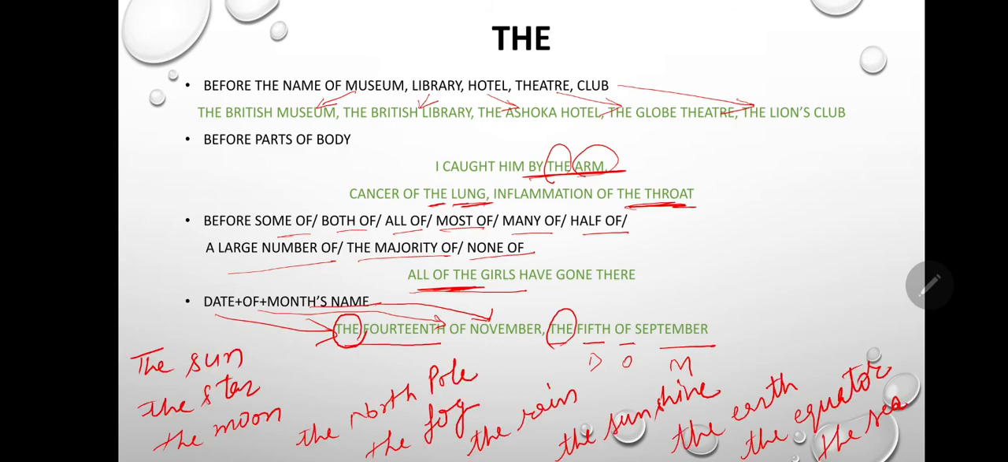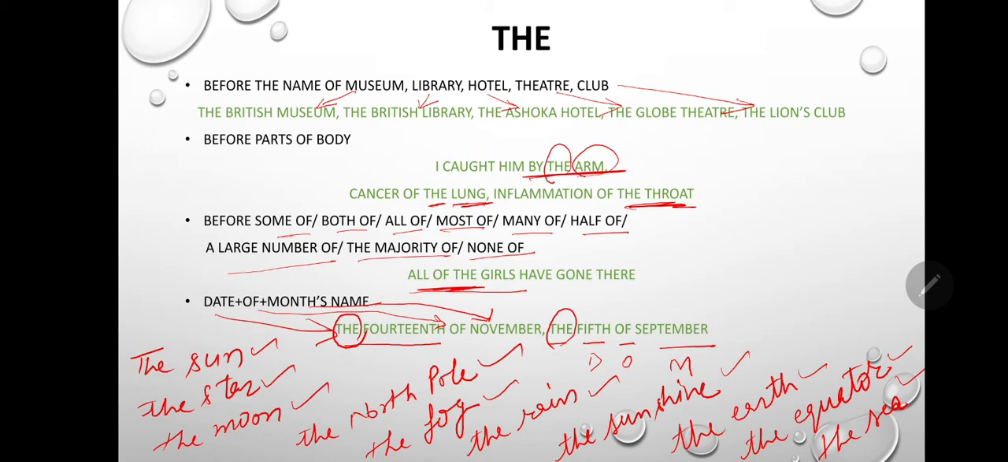In addition to these, we will use the sun, the star, the moon, the North Pole, the fog, the rain, the sunshine, the earth, the equator, the sea, the pole star, the smoke, the town, the weather, the air, the universe, the sky, the country, etc.